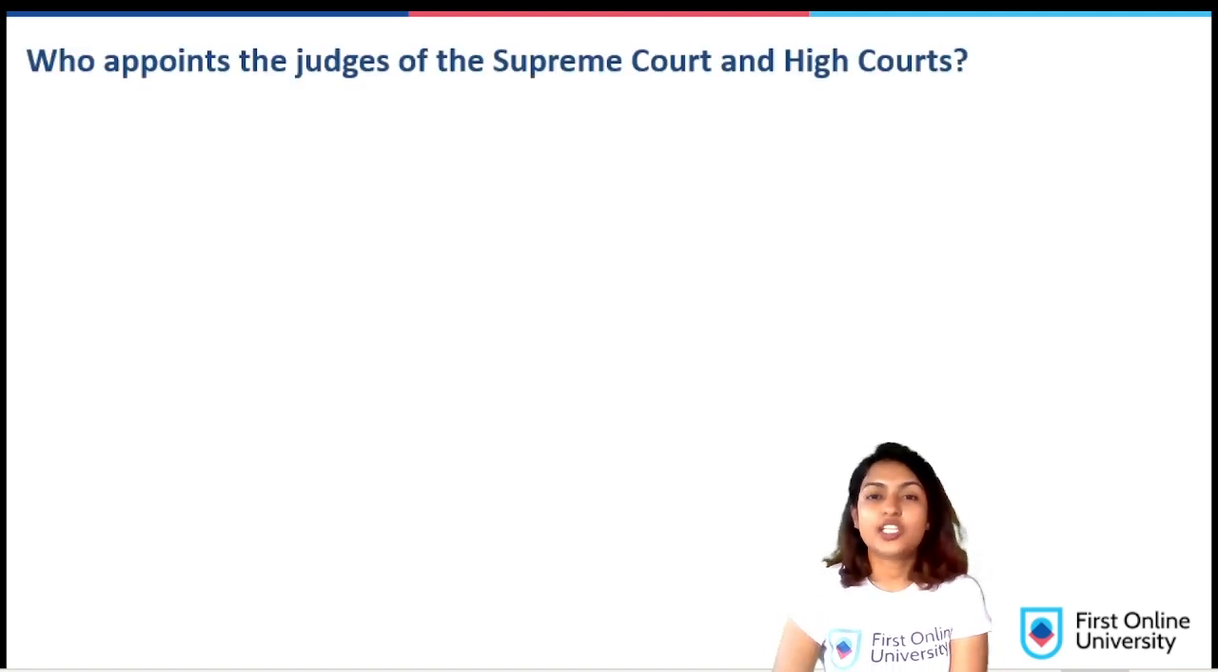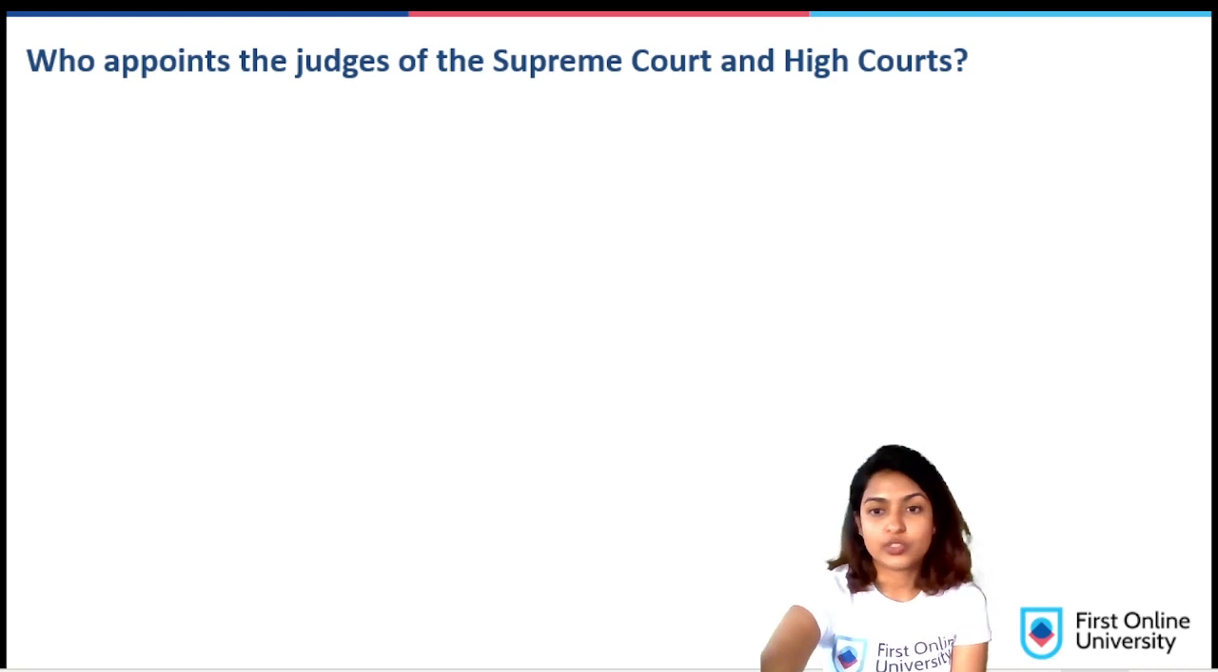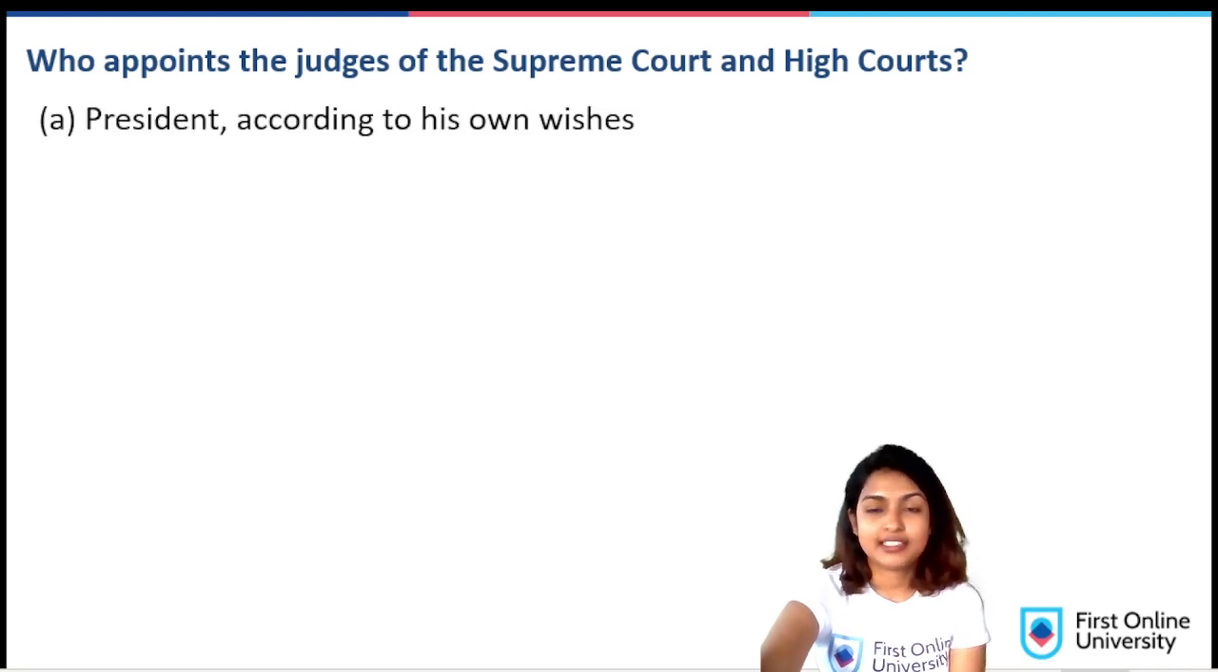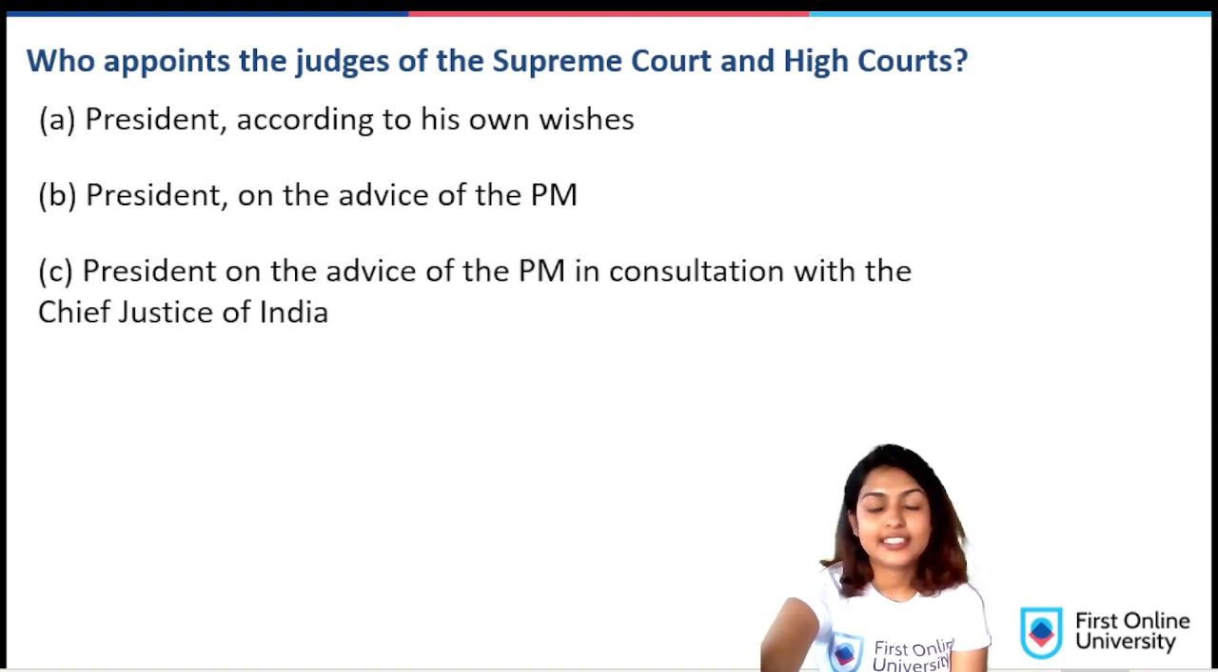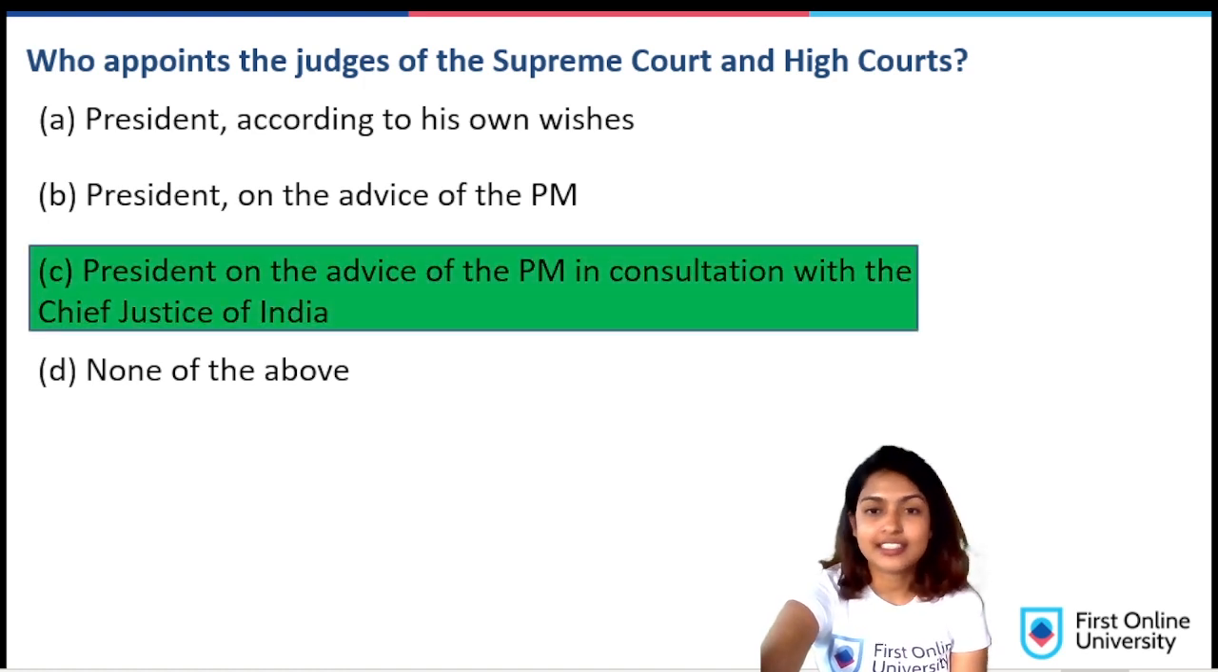Who appoints the judges of the Supreme Court and the High Court? A. President, according to his own wishes. B. President on the advice of the PM. C. President on the advice of the Prime Minister in consultation with the Chief Justice of India. D. None of the above. So the answer is C.